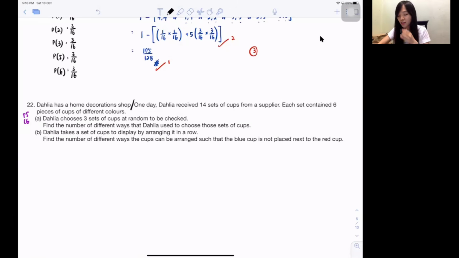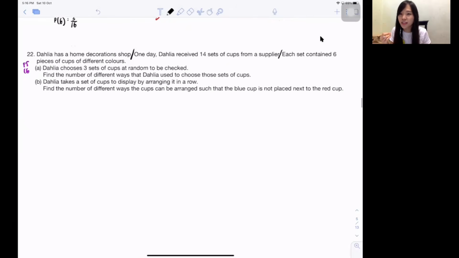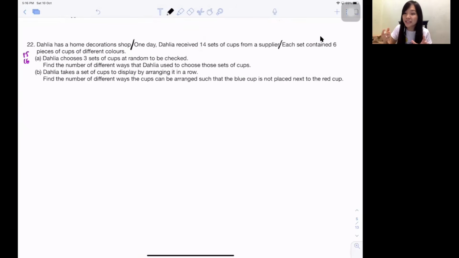Guys, later on you will realize all the questions will become harder and harder. So it's very important for you guys to understand how many you have. So usually I will list out, okay? So now Dahlia got 14 sets of the cups from a supplier, 14 sets, okay? Each set contains 6 pieces of cup of different color. So isn't it 14 sets? And every single set, they will have 6 cups, different color. Although not really necessary to list out, but I want you guys to have a very clear mind, okay?